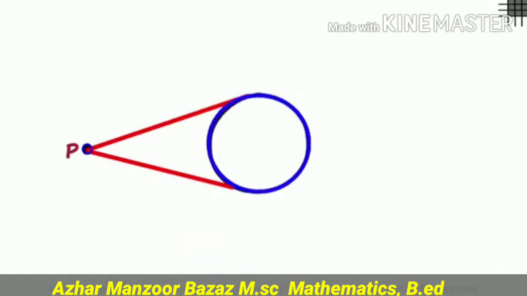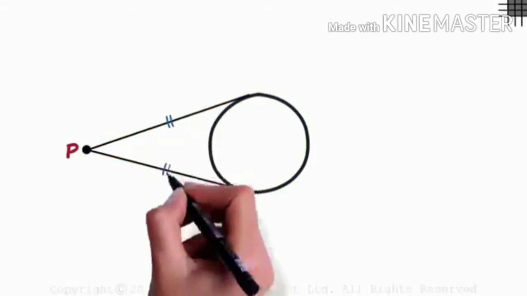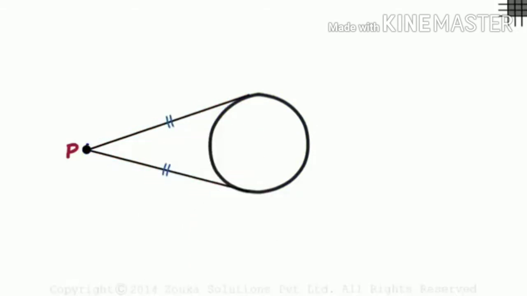After that, we have a circle and we draw 2 tangents from a common point. Remember always, the tangents drawn from a common point to a circle are always equal. If I draw the 2 tangents here, remember these both tangents are equal. Hope students you have got it, and this is your second theorem, and inshallah I will give its proof also.